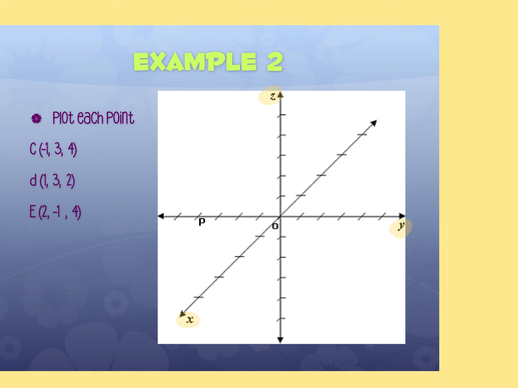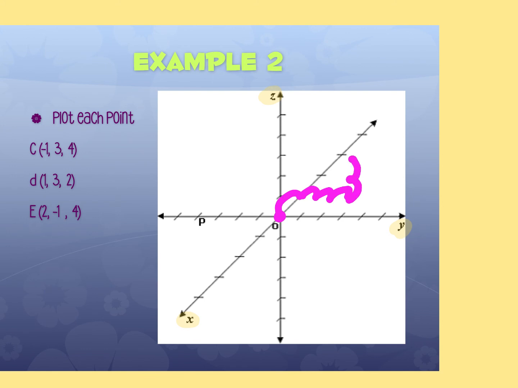All right, so for the C, the negative 1 is your x. So if I start at the middle, I'm going to move back 1. Which way is forward and backwards for the x? The x, so towards the letter is positive, and away from the letter would be negative. So negative is back 1. The y is 3, so I move 1, 2, 3 to the right. And the z is 4.